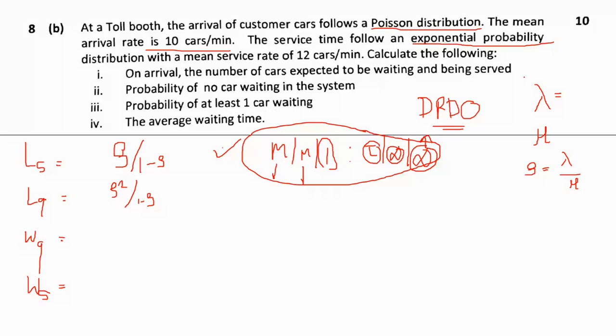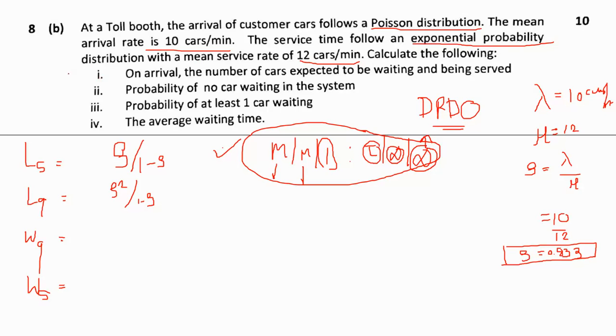So the arrival rate is 10 cars per minute, and the service rate is 12 cars per minute. First of all, find the system utilization factor, that is 10 divided by 12, and we have 0.833. It is rho. This is mu, 12 cars per minute, the service rate, and this is the mean or average service rate, you can say.